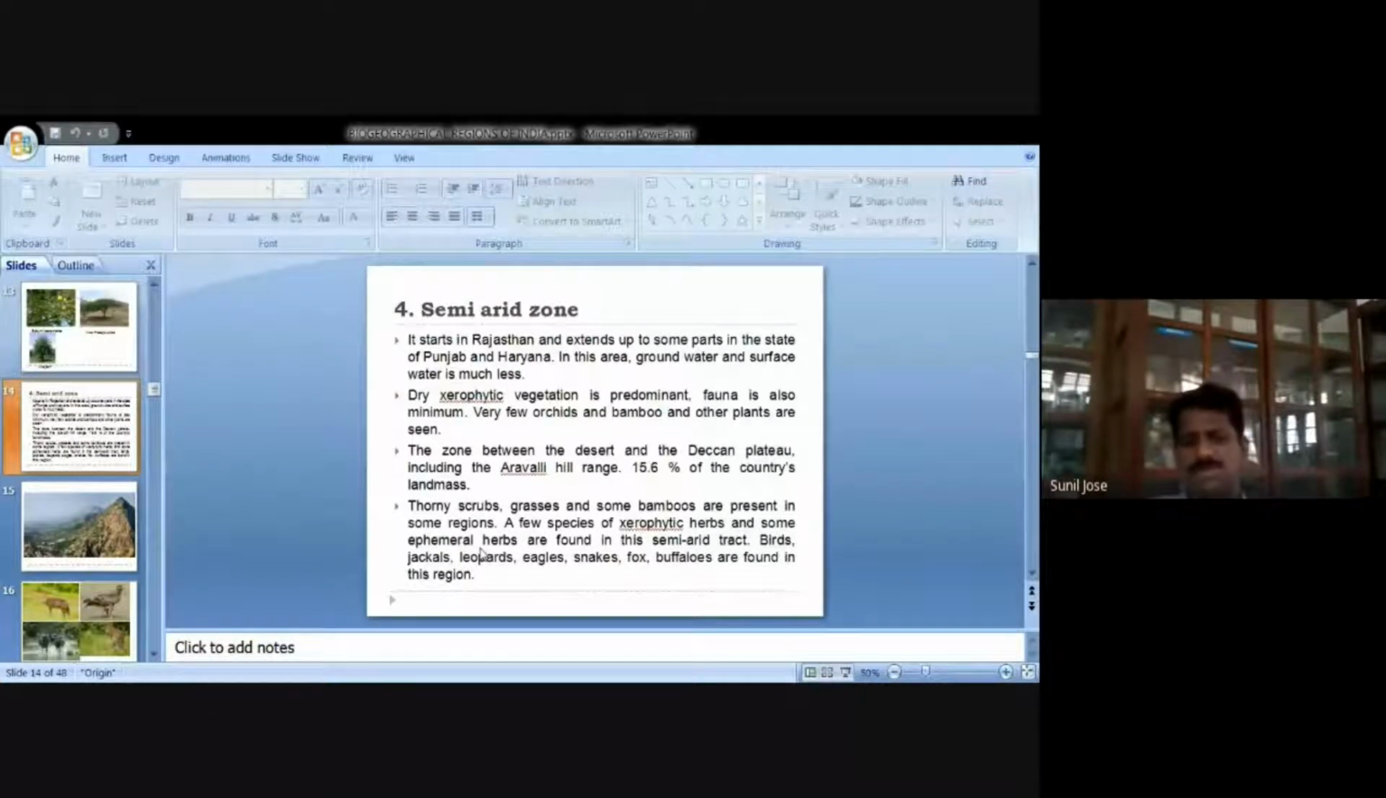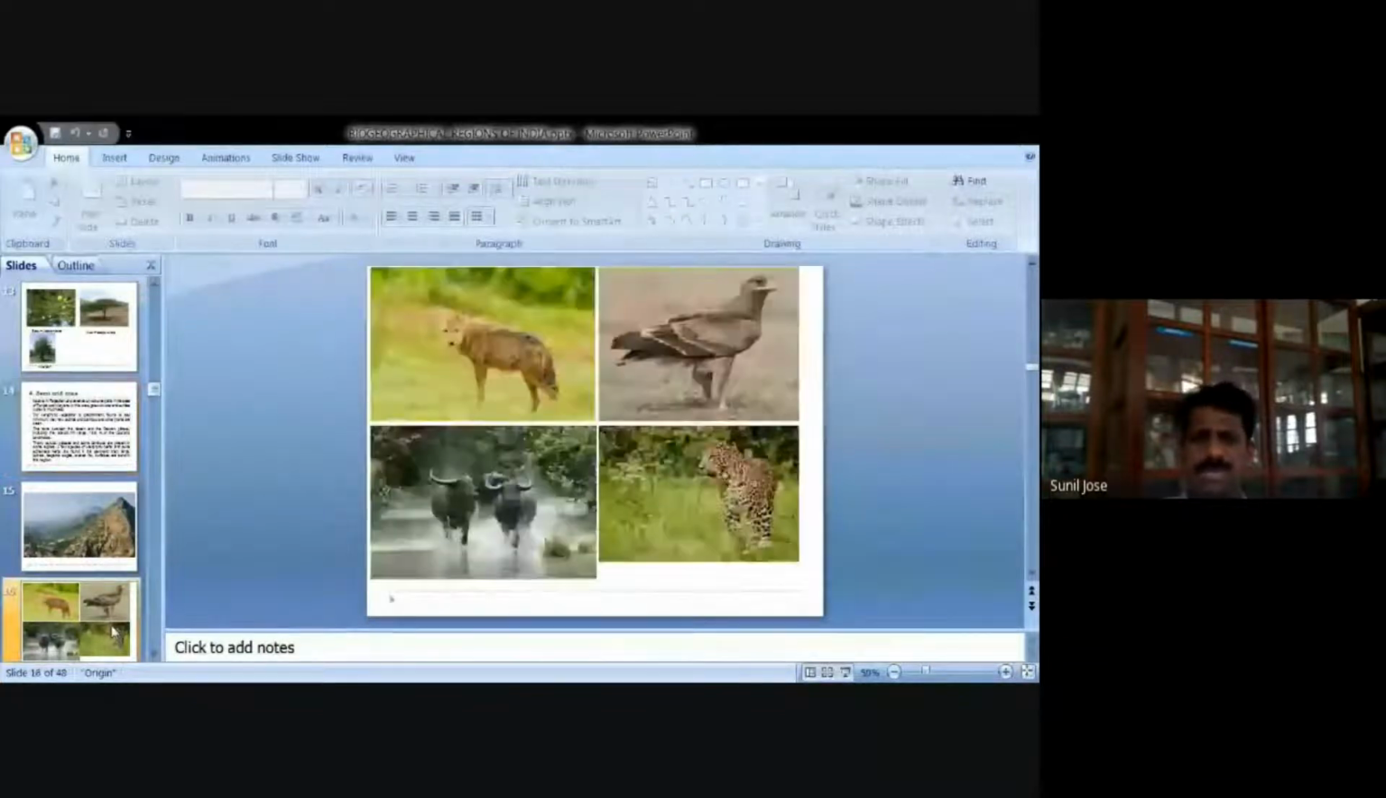Ephemeral means short living. Then, going to the animals, we can see birds. Then jackals are there. Here you can see a picture of jackals. Then we have eagles as well.